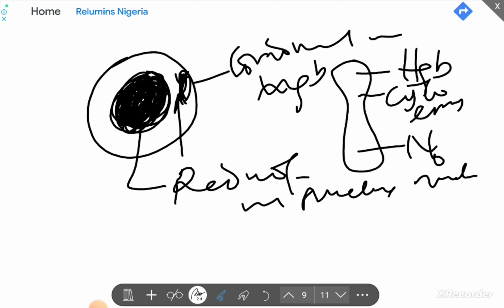By the time you are getting to your late normoblast, which is also one of the later stages, you can make a right guess and say that at late normoblast, the nucleus has become smaller in size, and the hemoglobin concentration inside the red blood cell has increased. So those are the basic changes.